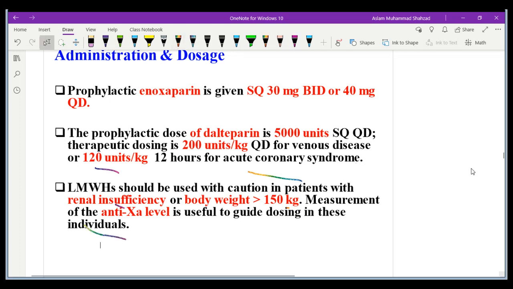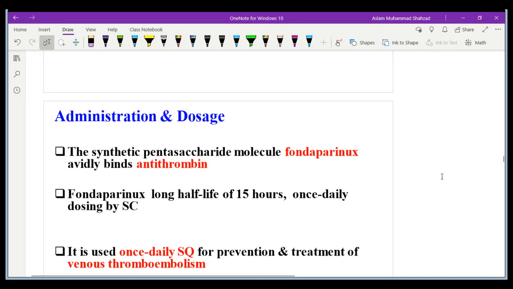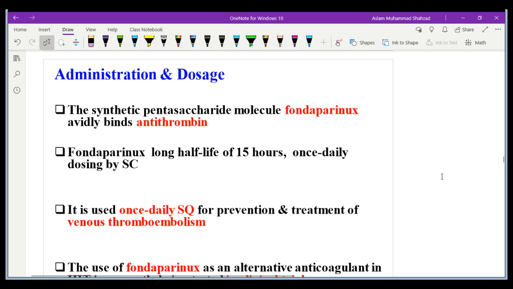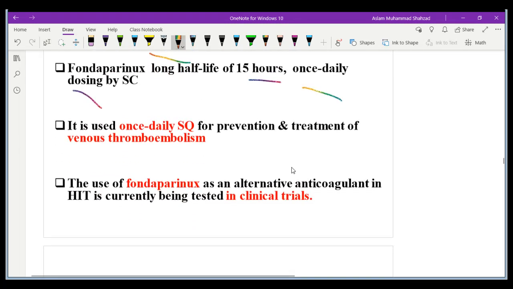So for heparin treatment we need to see the dosage very carefully, because too much bleeding could occur if the dose is inaccurate. So we need to measure them. The synthetic pentasaccharide molecule fondaparinux is also sometimes given if a patient needs it, and it binds with antithrombin. Fondaparinux has a long half-life of 15 hours and a once daily dose. That's why fondaparinux is preferable in many patients. It is used once daily subcutaneously for treatment of venous thromboembolism. The use of fondaparinux is an alternative anticoagulant, and I already mentioned that it is currently being tested in clinical trials.